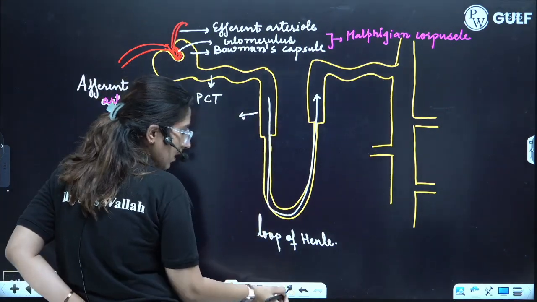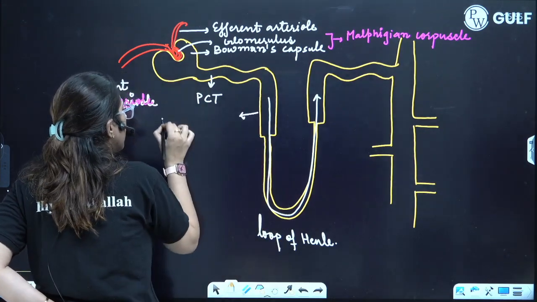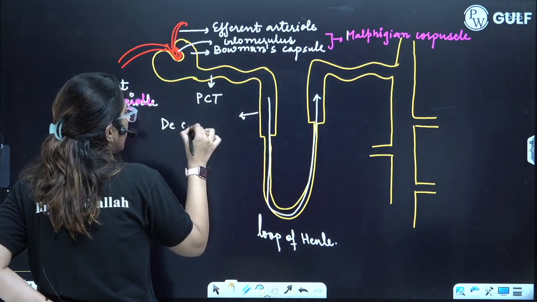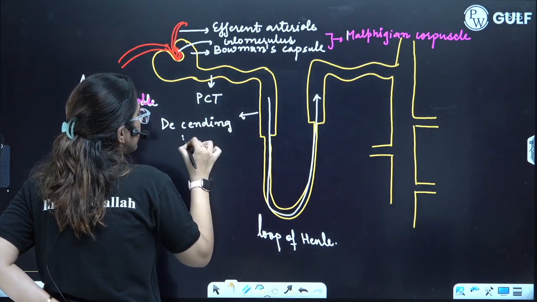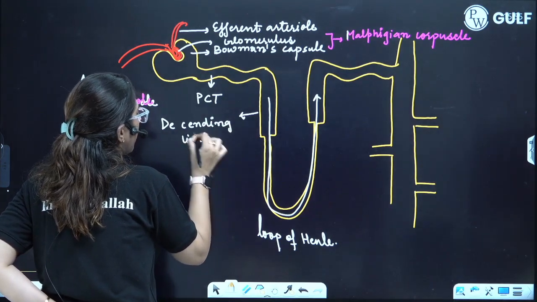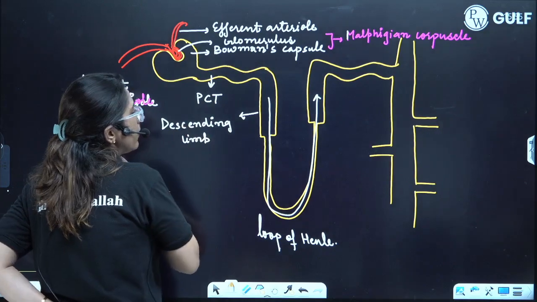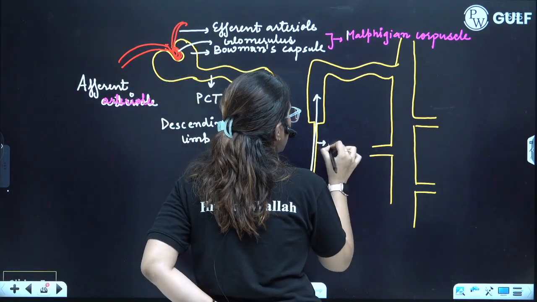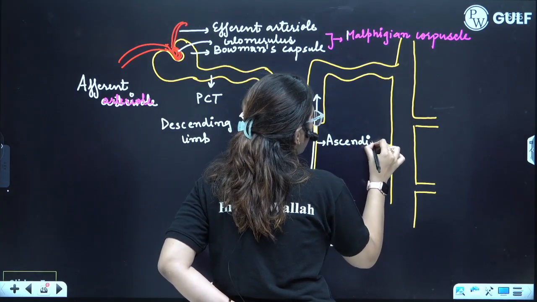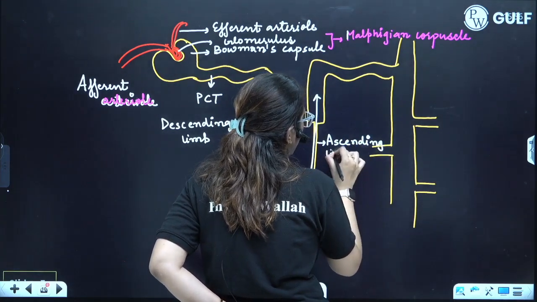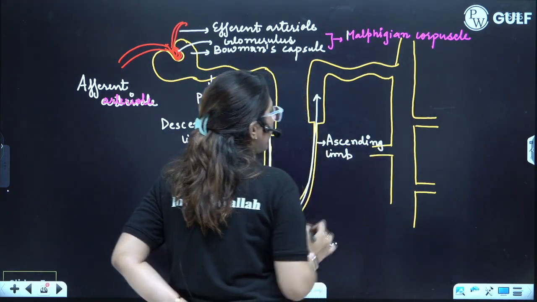Sorry, this is the descending limb, because this is going down. What's the name of this? This is the ascending limb of the loop of Henle.